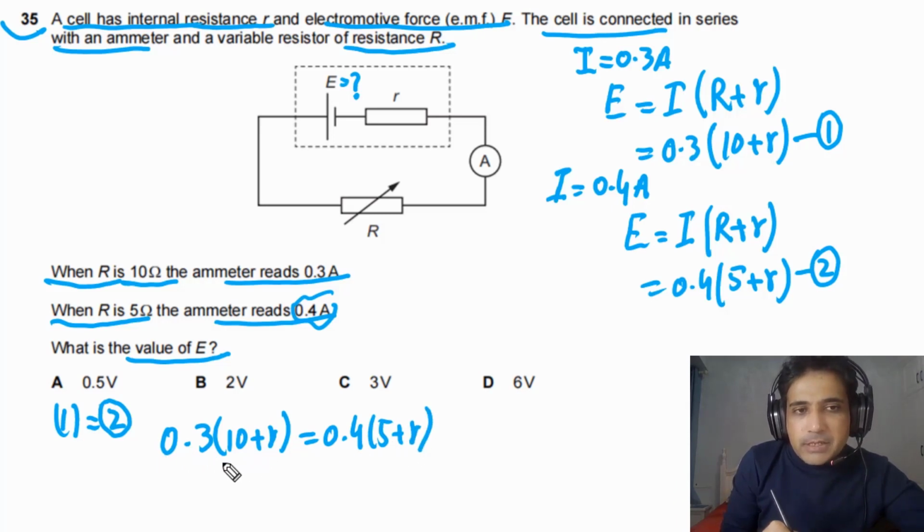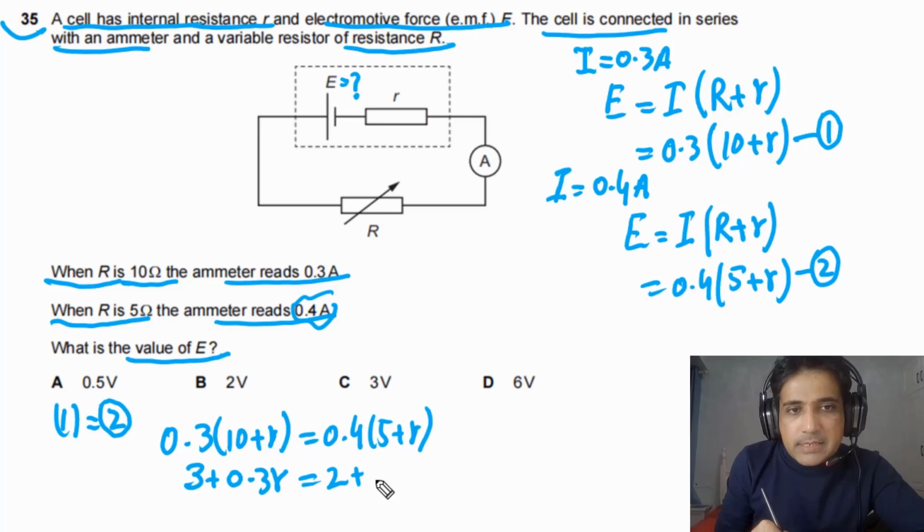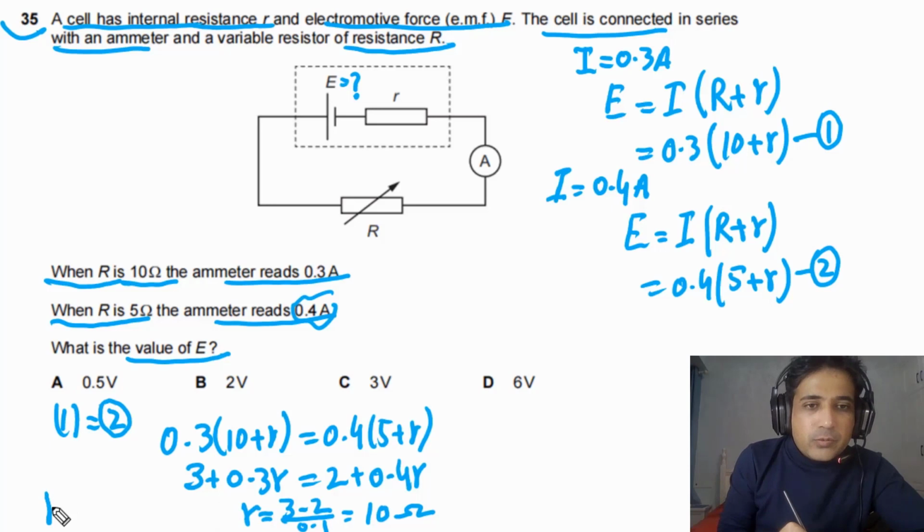If we multiply this one inside, we will get 3 here, plus 0.3 times r. And if we multiply this one inside, in this case we will get 2 plus 0.4 r. From here we can get the value of r. So r will be equal to 3 minus 2 divided by 0.1. So simply we will get r is equal to 10 ohms. So this is the value of internal resistance. r is equal to 10 ohms.